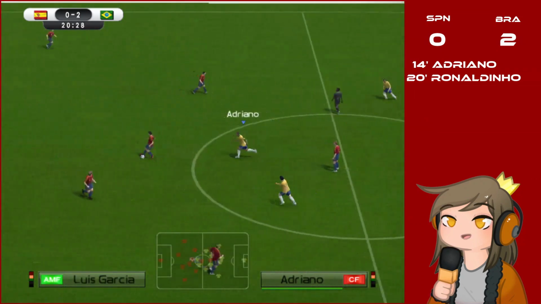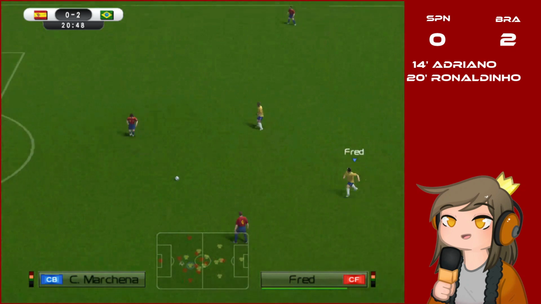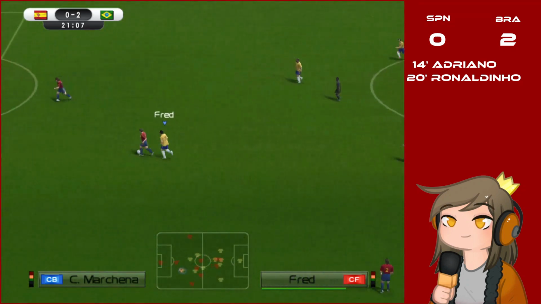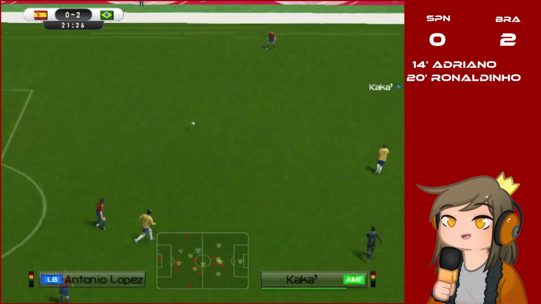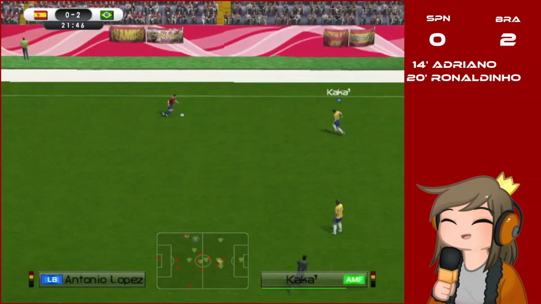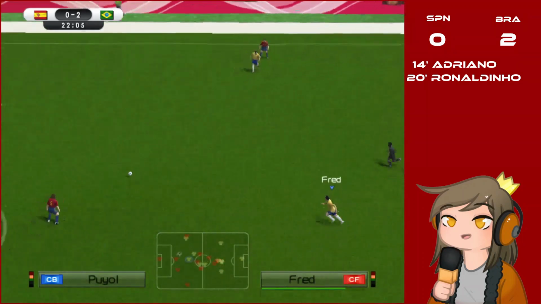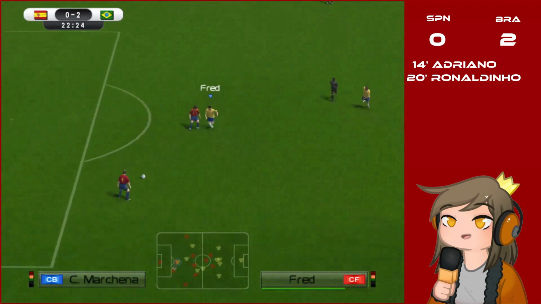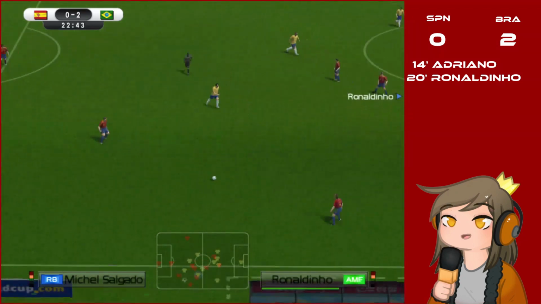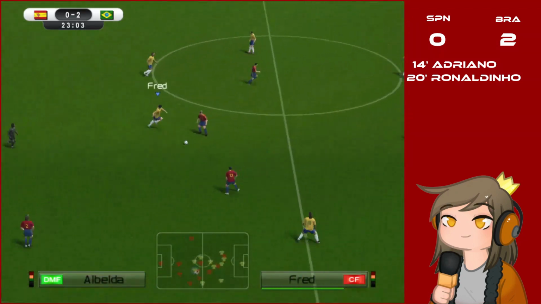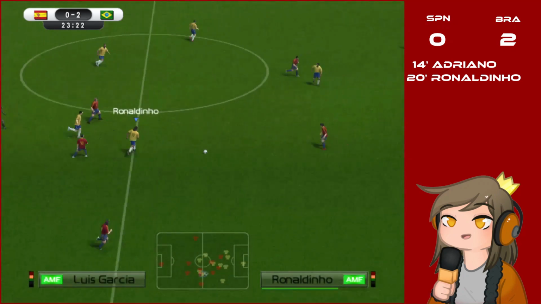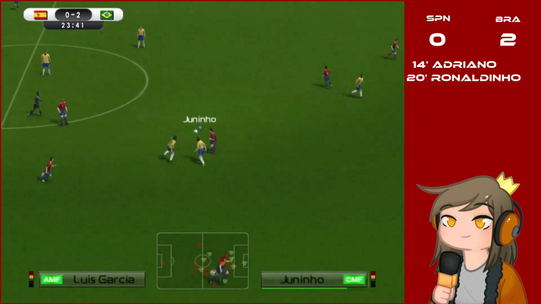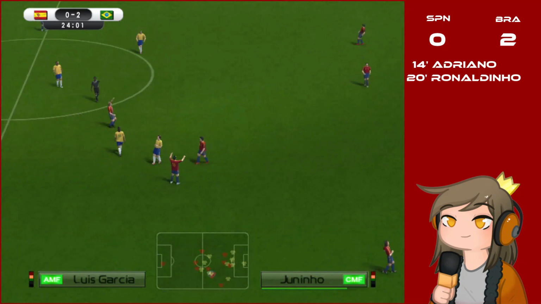And Spain restarts the match again. He has the ball, passes it to Marchena. Fred tries to get it. It's high pressure from Brazil. Antonio Lopez has the ball. Pass it to Pujol. Pujol passes it to Marchena. They're just passing the ball sideways. They're finally going forward. That's Iniesta on the ball. Pass it to Garcia. Juninho tries to recover, but it's a foul.